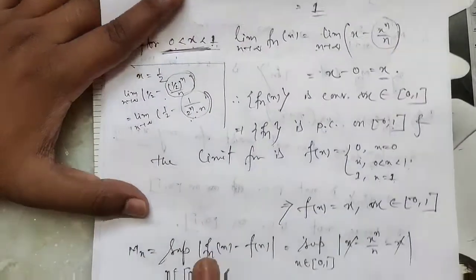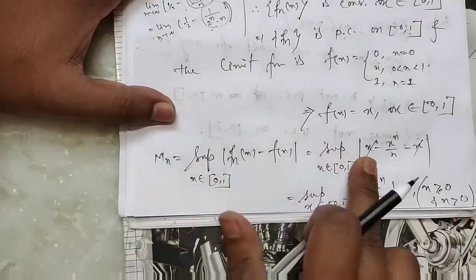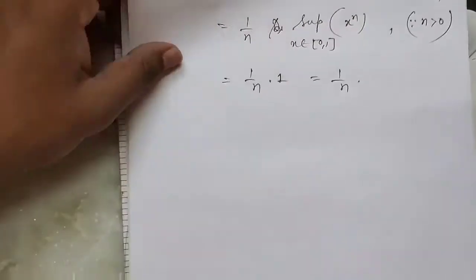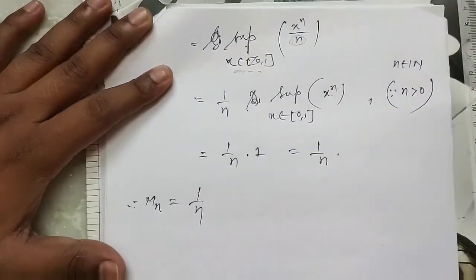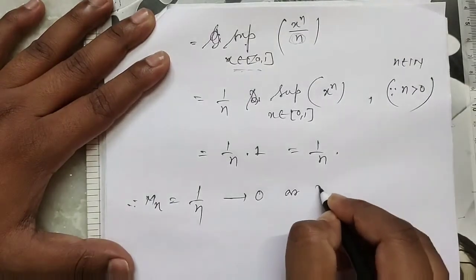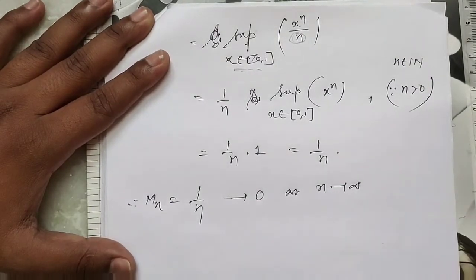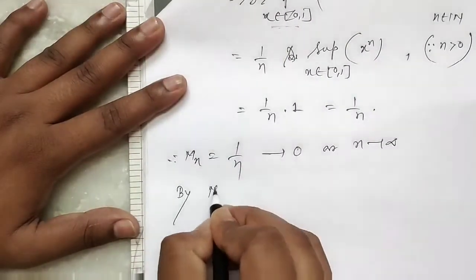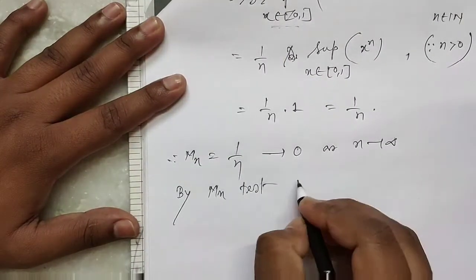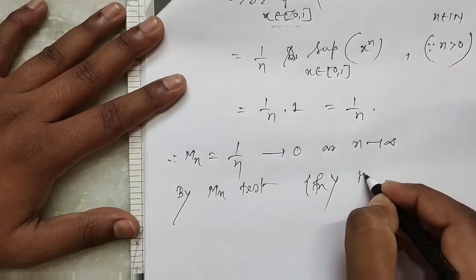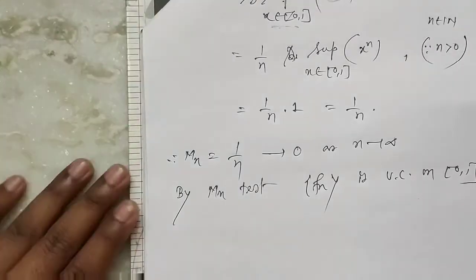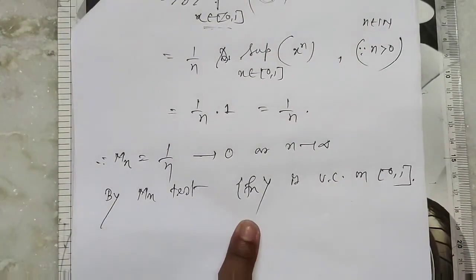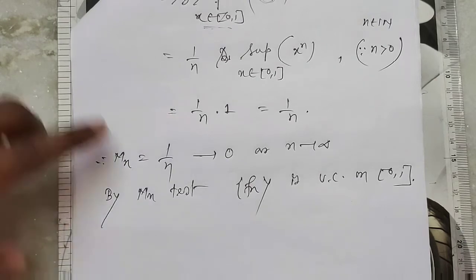Okay. So our Mn equals the supremum of this, and by calculation I get Mn equal to 1 by n. Therefore Mn equals 1 by n, which tends to 0 as n tends to infinity. Therefore by the Mn test, this sequence of functions is uniformly convergent on [0, 1]. Clear? So we prove the sequence of functions fn is uniformly convergent.